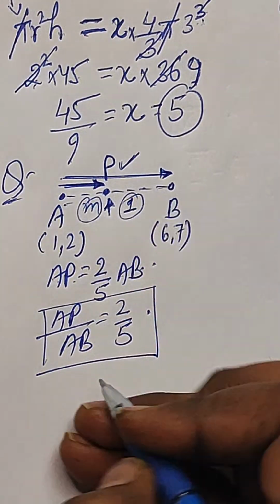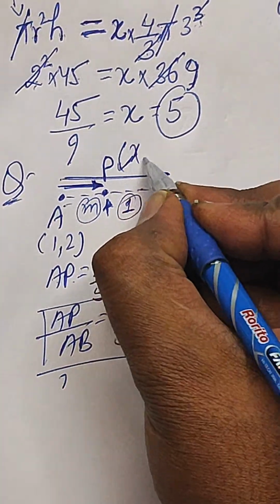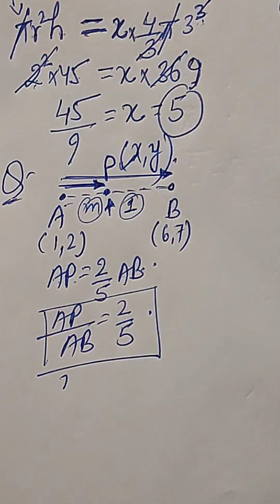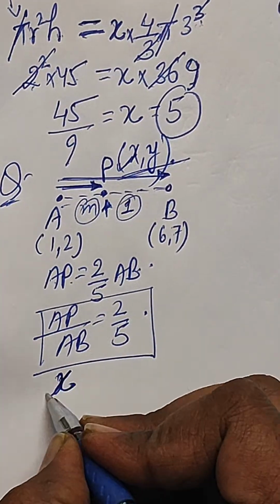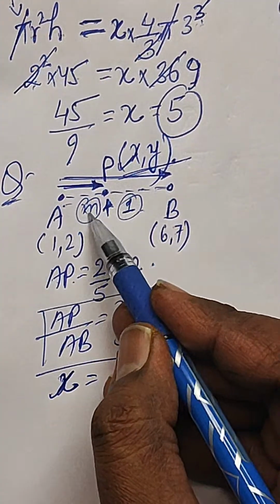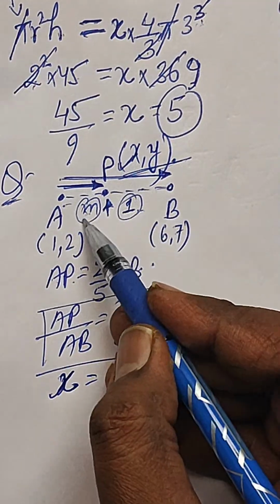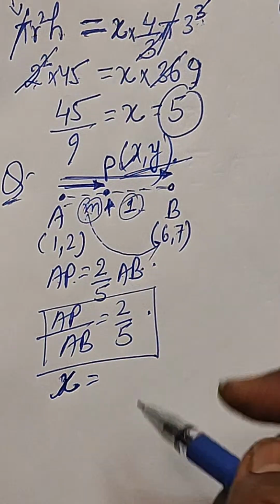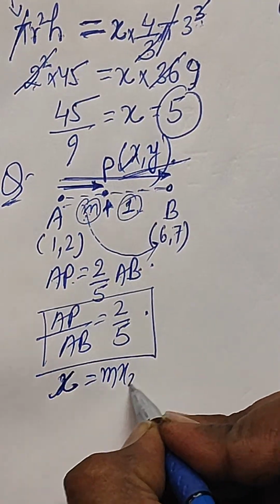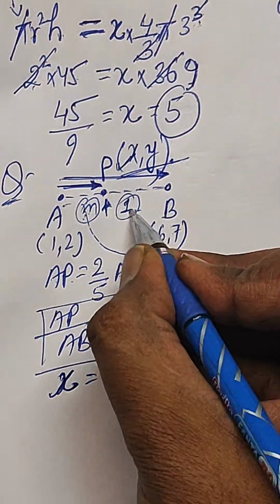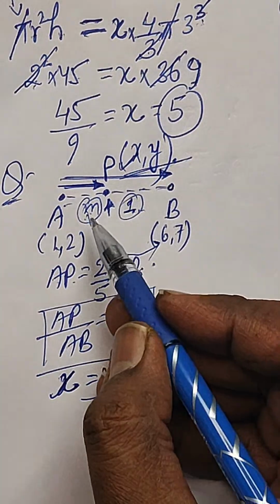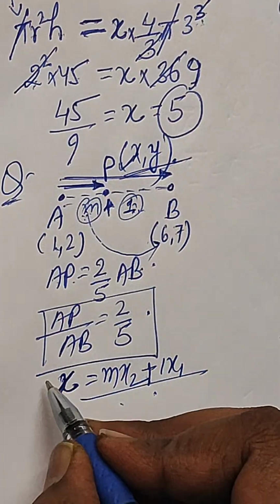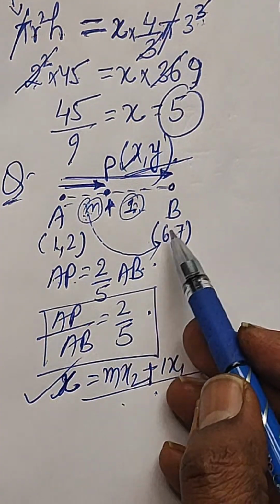Let us assume the coordinates of P as x and y. Then x will be equal to, if it divides in the ratio m to 1, m times x2 plus 1 times x1 divided by m plus 1 will give you the x coordinate. Similarly, y will be found. Okay, so this will be solved.